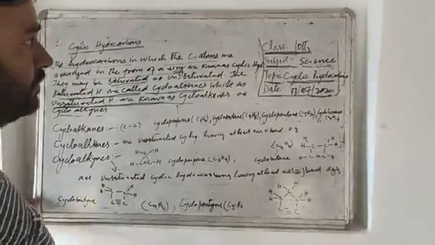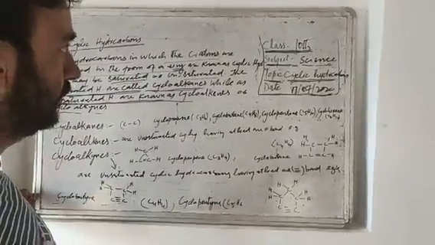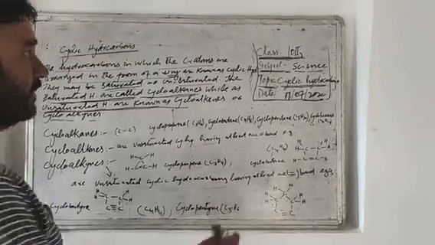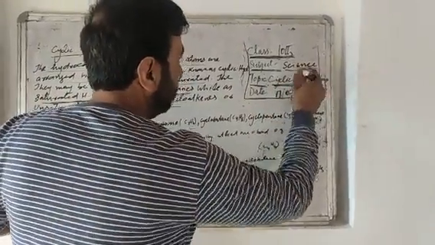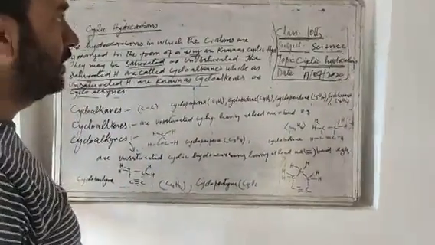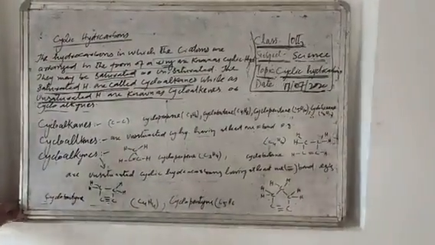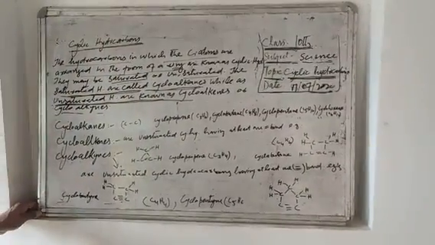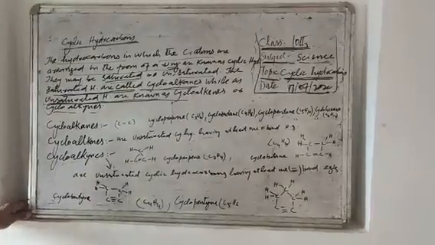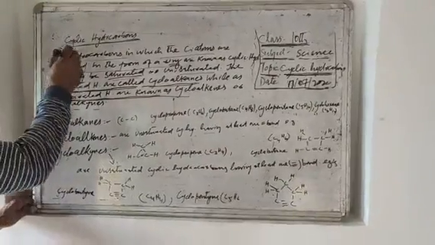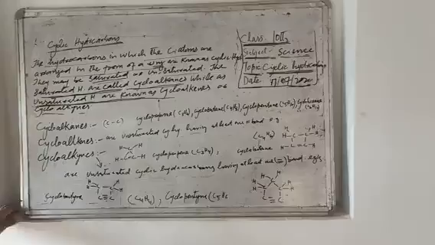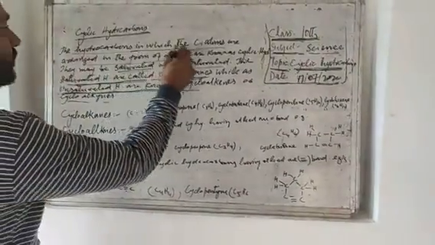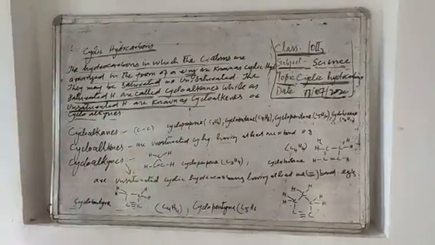Now today, on 17th July 2020, we are going towards our topic, cyclic hydrocarbons. It is a chapter in science, chemistry, and we know cyclic hydrocarbons. Yesterday we threw light on this topic, and once again we can say cyclic hydrocarbons are hydrocarbons in which the carbon atoms are arranged in the form of a ring.